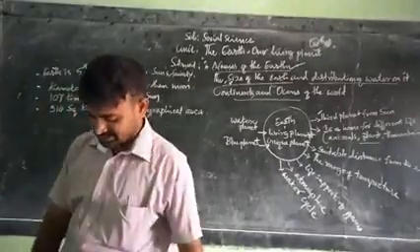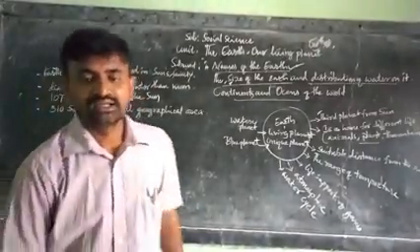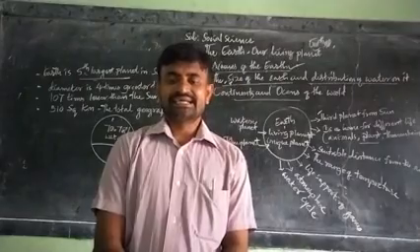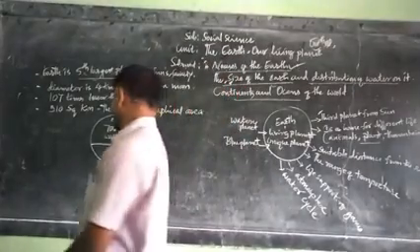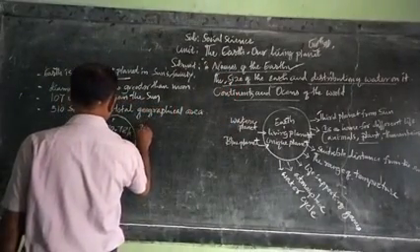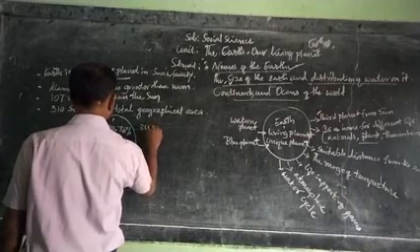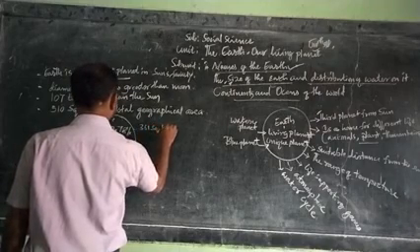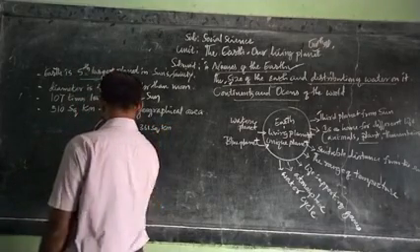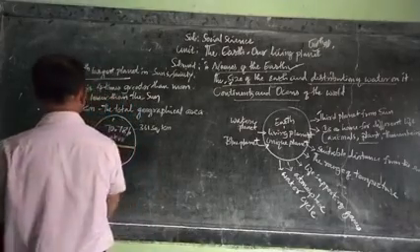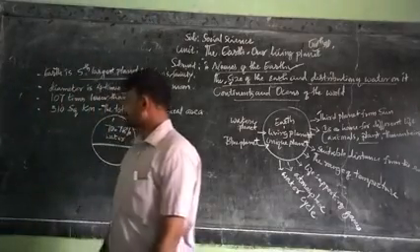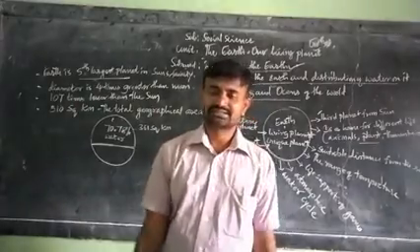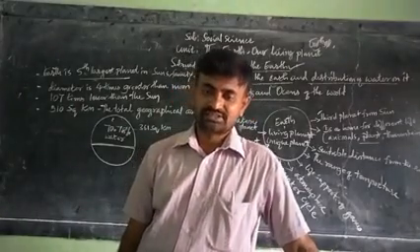Dear students, listen here. It means 361 million square kilometers is covered by water on the earth among the 510 million square kilometers.